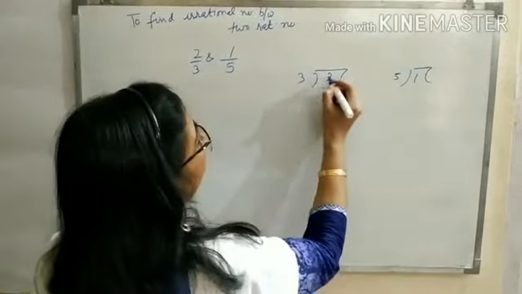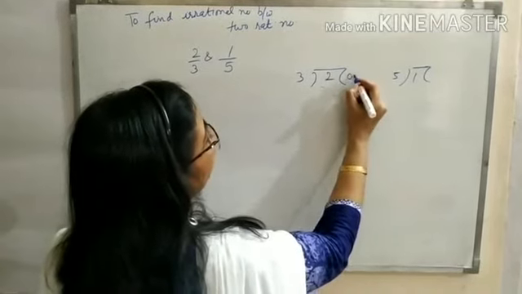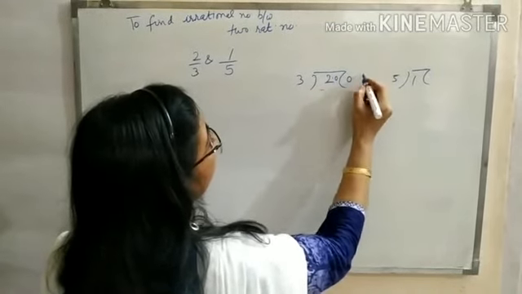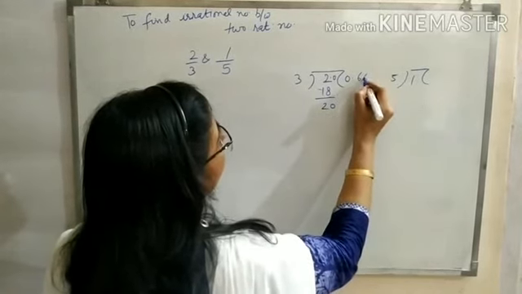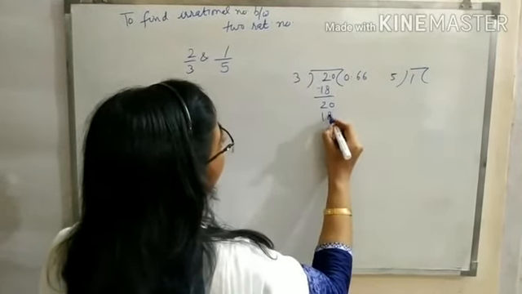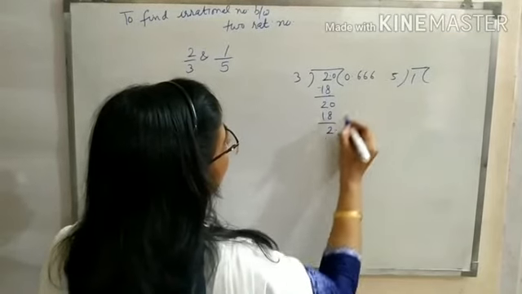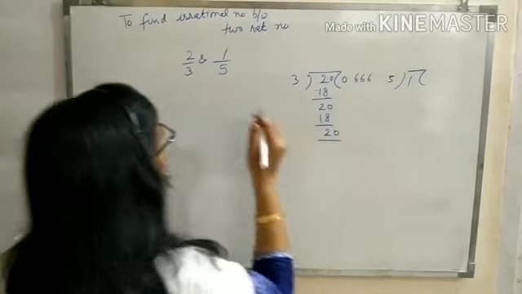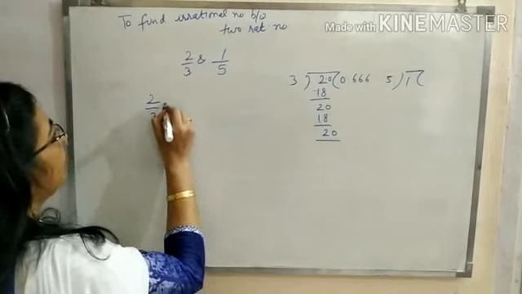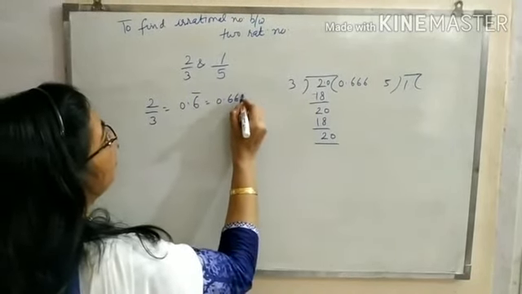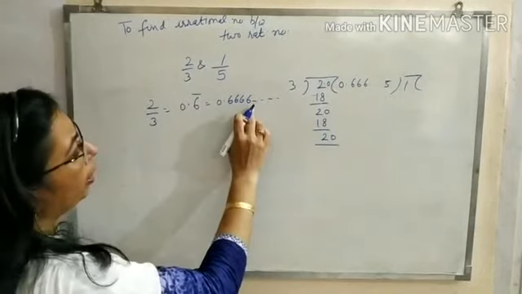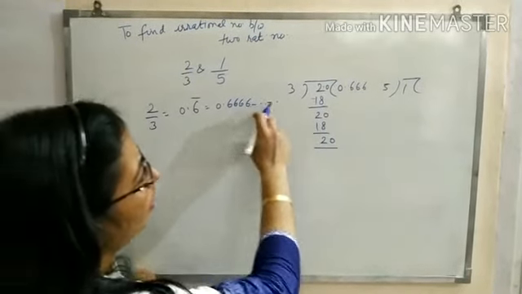How will you write it? Divide 2 by 3. What will you get? 0. This division will go on and carry on like this. You will get 0.666 and so on. So 2/3 can be written in decimal expansion as 0.6 bar or 0.6666 and so on. This is a non-terminating but repeating decimal expansion.